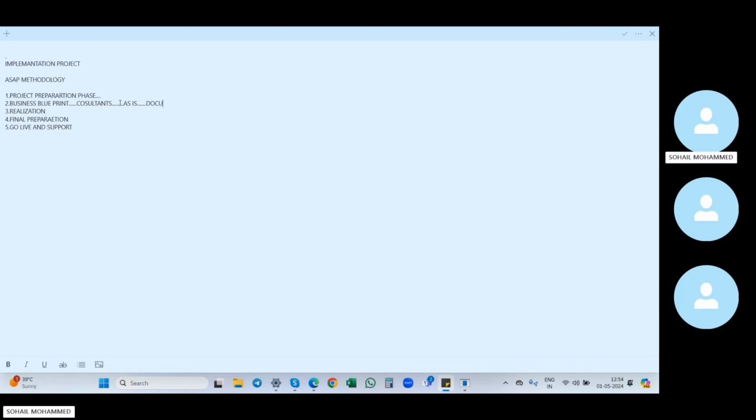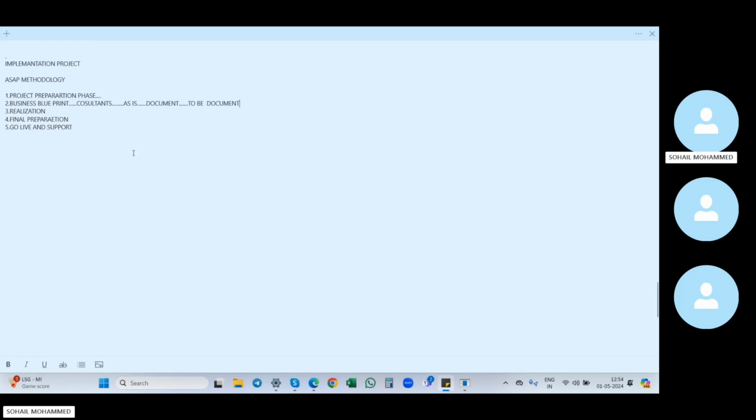Write it down: as-is document and to-be document. In the business blueprint, these two documents will be created. So what is the as-is document and what is the to-be document? We'll see. The as-is document is nothing but whatever the client's old business is. That old data will be maintained in the as-is document.